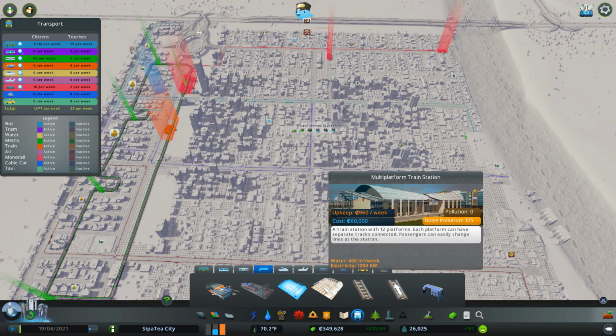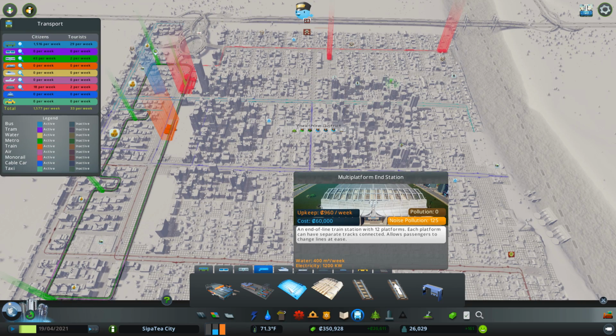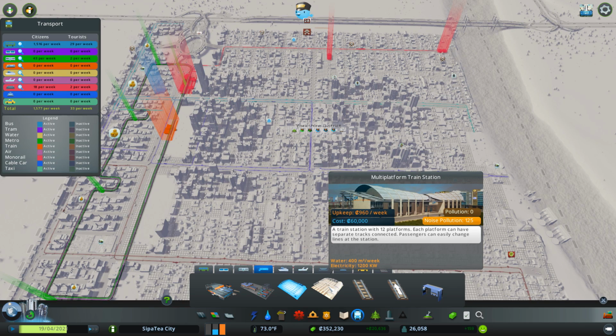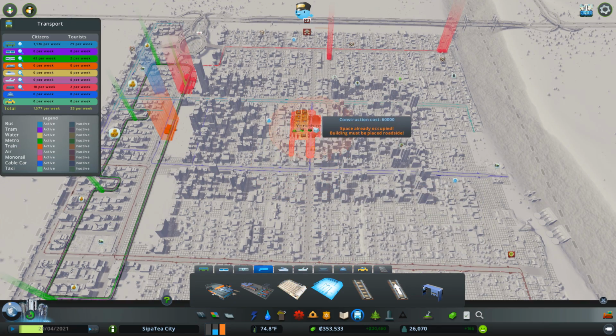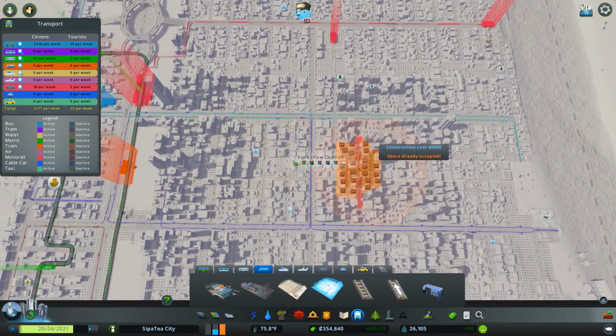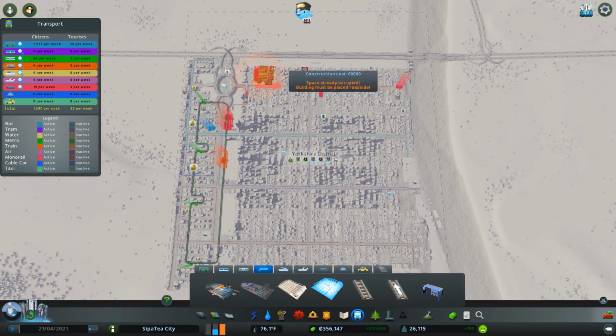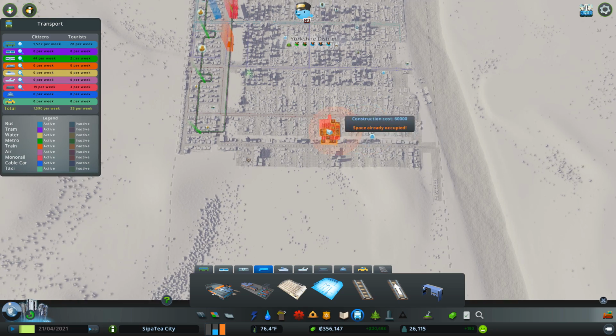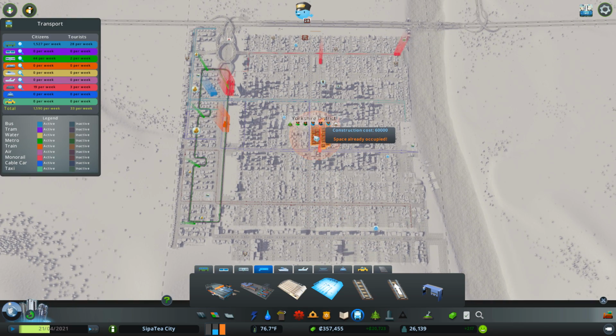We've got the multi-platform train station, and we've got the multi-platform end station. That's got 12 lines. I think this has got 12 lines as well. Separate track connecting passengers, can easily change lines. So we could use one of those. It's pretty big, and I'm thinking in the middle of this city here, that would be fantastic. And we can have the lines coming to over here. We can have lines going down here. We could do all sorts of cool stuff with that.